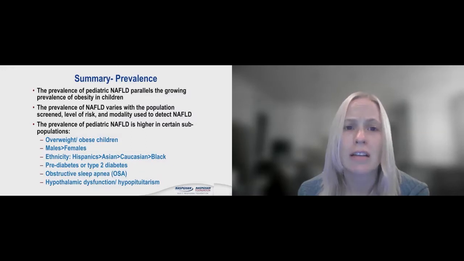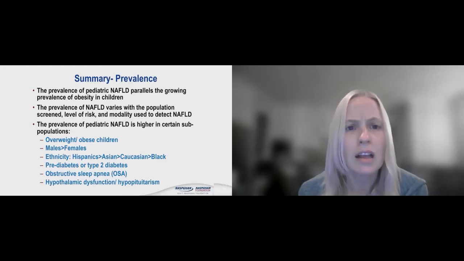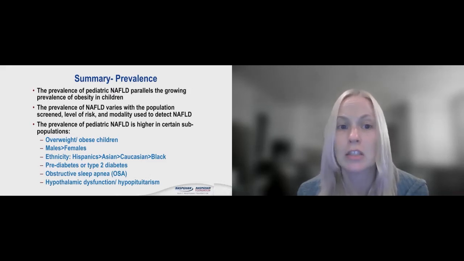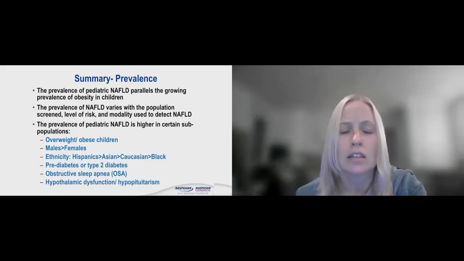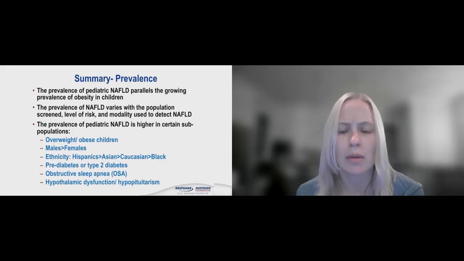So kind of summarizing everything, the prevalence of pediatric NAFLD is paralleling the growing prevalence of obesity in children. The prevalence also varies with the population screened, the level of risk, and any modality that we use to detect it, whether it be labs or imaging. And it is higher in certain subpopulations, such as overweight, obese children. Males are more at risk than females, different ethnic groups, with Hispanics being the most at risk, and then patients that have prediabetes or type 2 diabetes, obstructive sleep apnea, or hypothalamic dysfunction.